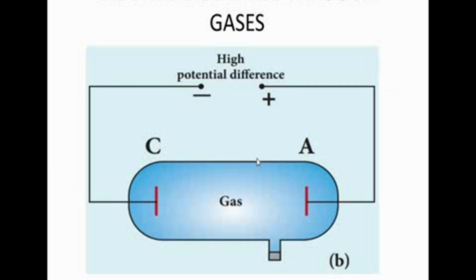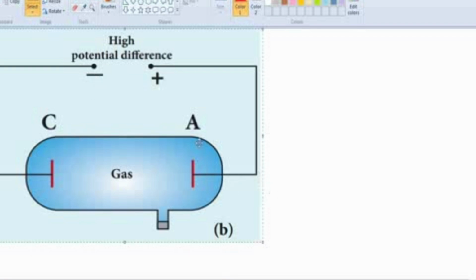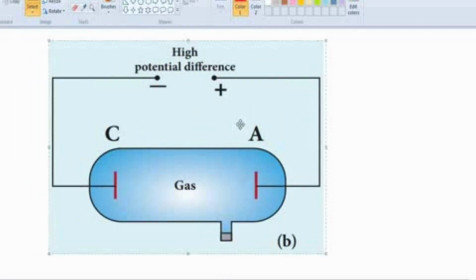Then the pressure inside the glass tube is decreased by using the vacuum pump.